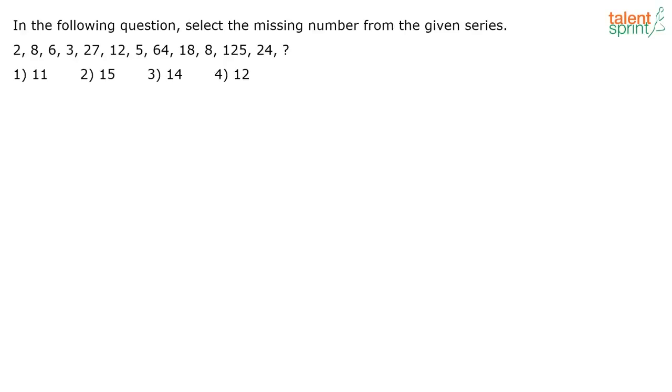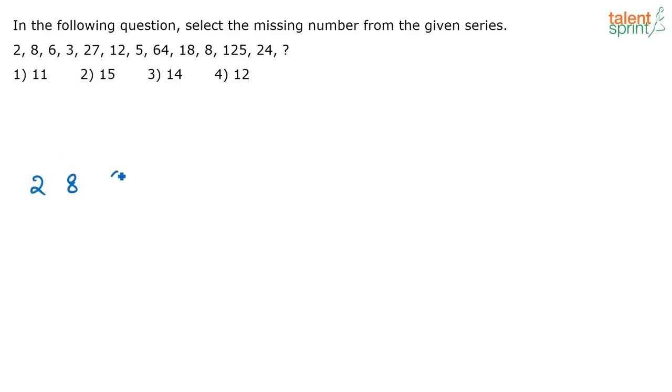Next. In the following question, select the missing number from the given series. What's the logic involved here in this question? 2, 8, 6, 3, 27, 12, 5, 64, 18, 8, 125, 24 and question mark. Let me just write this down here.